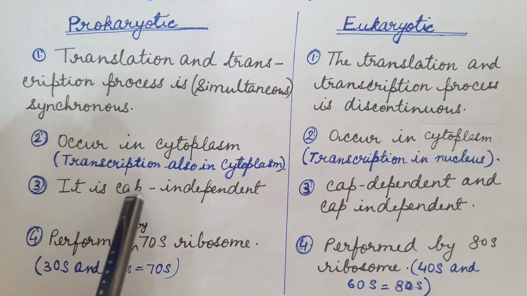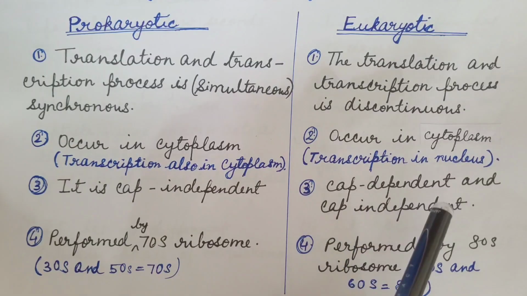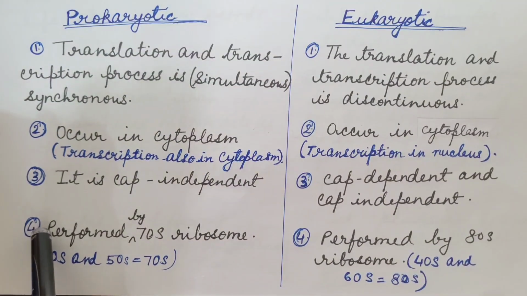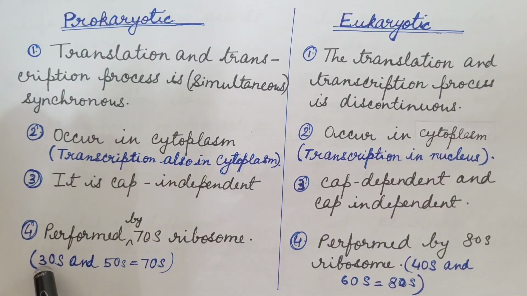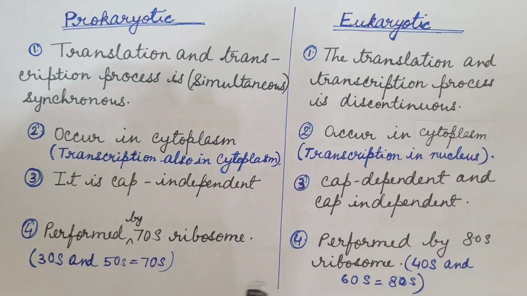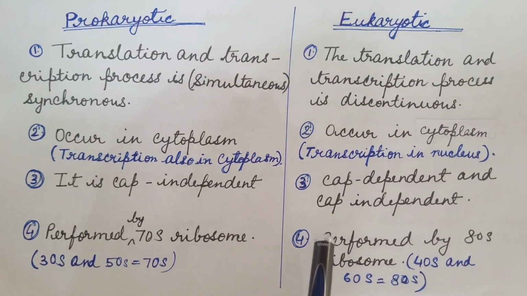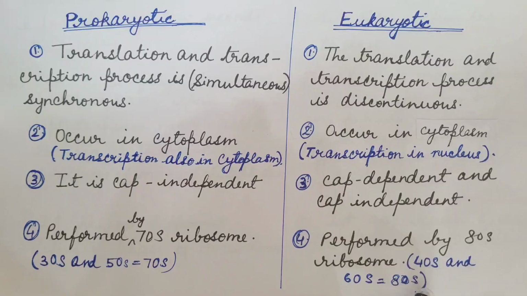Prokaryotic translation is cap independent. Eukaryotic translation is cap dependent and cap independent. Prokaryotic translation is performed by 70S ribosome. 30S and 50S subunit together form 70S ribosome. Eukaryotic translation is performed by 80S ribosome. 40S and 60S subunit together form 80S ribosome.